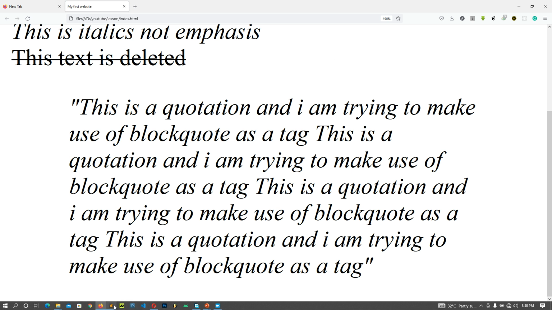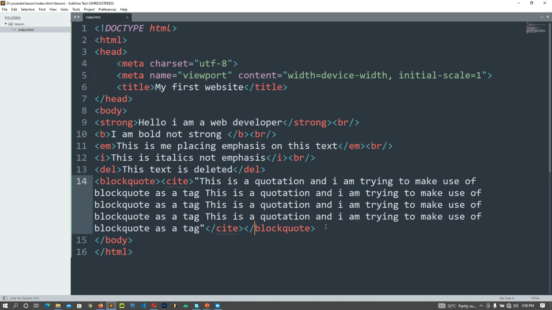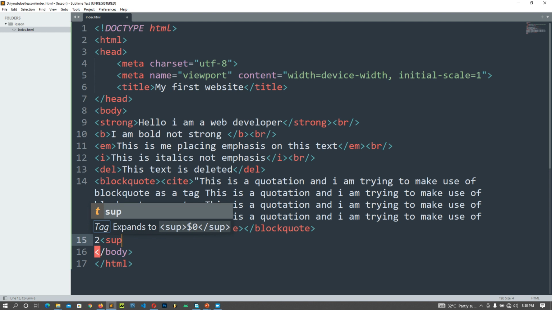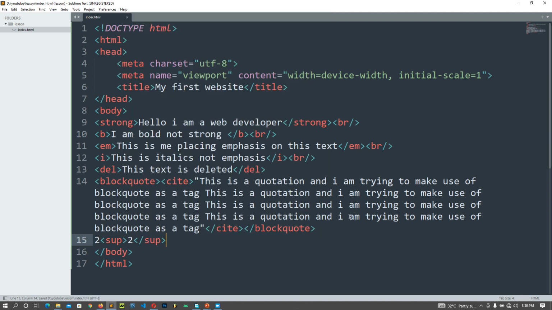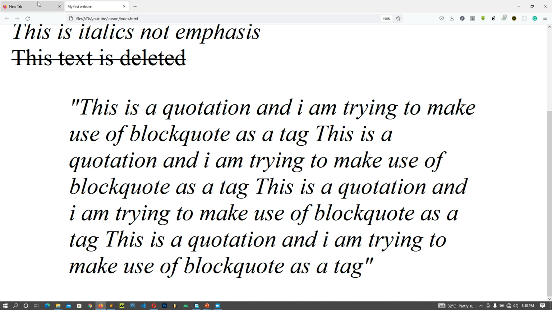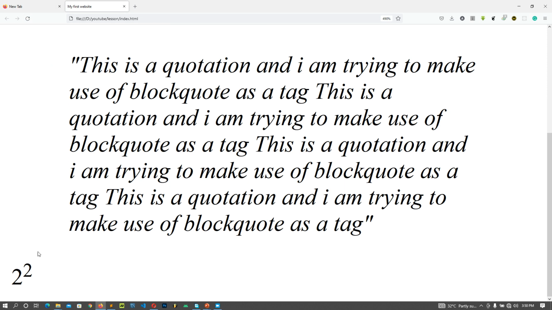Now let's talk about the subscript and the superscript. You want to write 2 raised to power 2. How do you get to do that? I'll say 2, then the other 2, I'm going to put what we call a sup tag. If you save this, go here and refresh, you can see we have 2 raised to power 2.